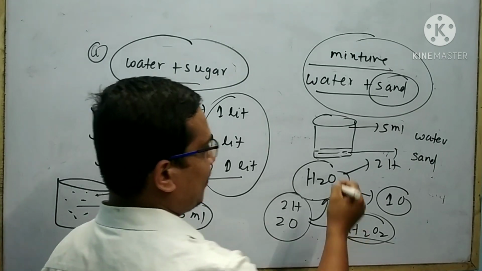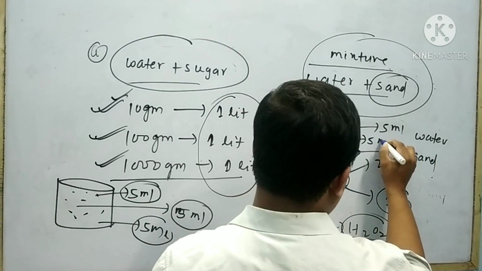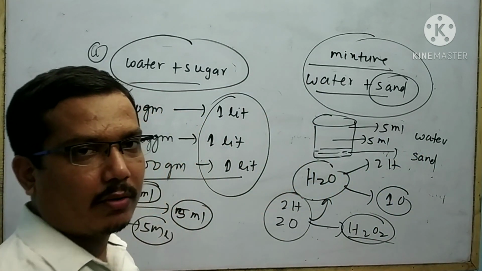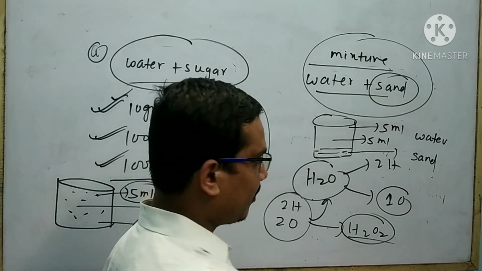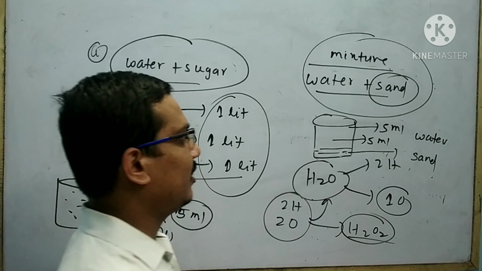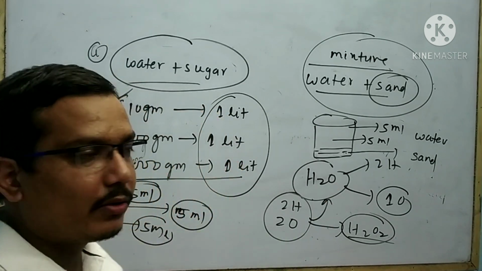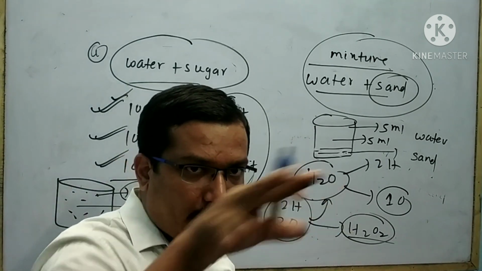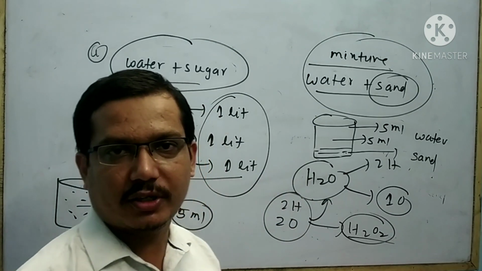If I want to take 5 ml from the middle, then I can find water plus sand. From this experimental data, it is clear that the sand particles do not distribute uniformly throughout the solution.